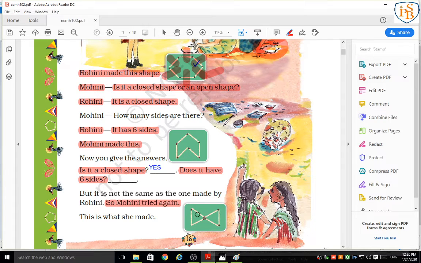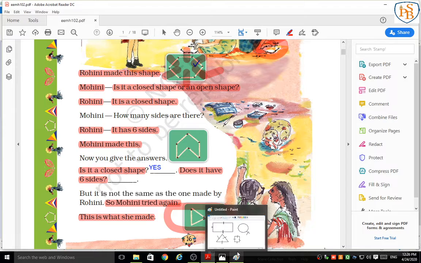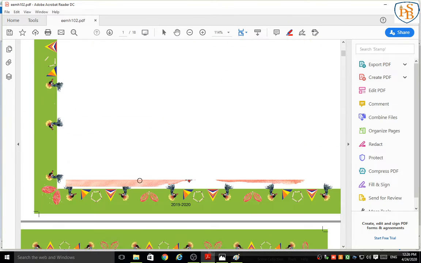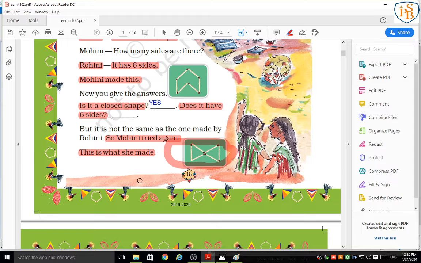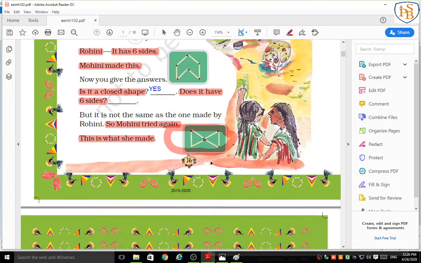Again, she took 6 matchsticks, because they are making it with the help of matchsticks. So Mohini takes 6 matchsticks again and makes one shape, a closed shape. Now this is what she made. Now she made one more shape. Again, students, tell me. Is it the same as Rohini's?